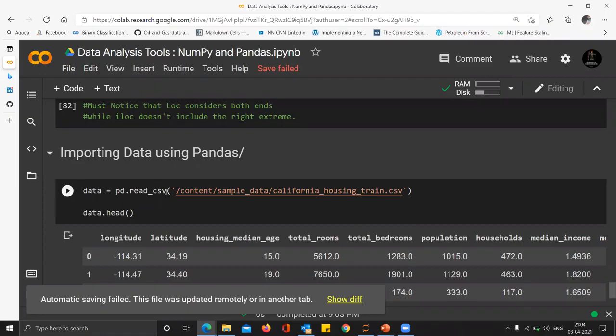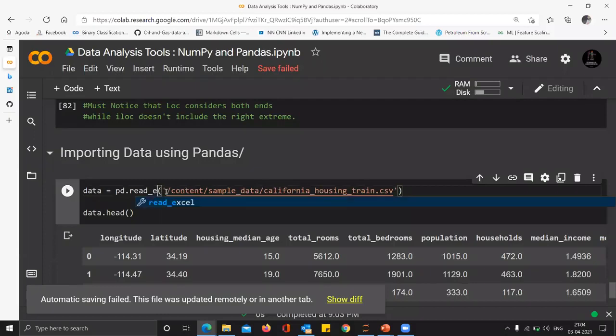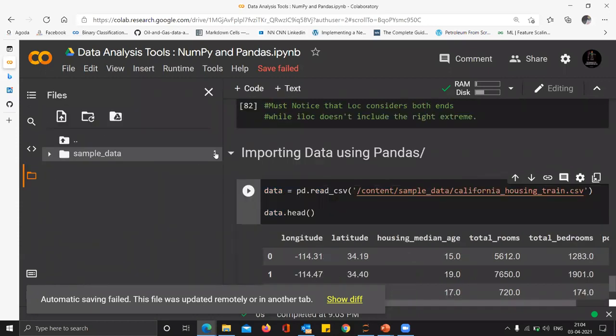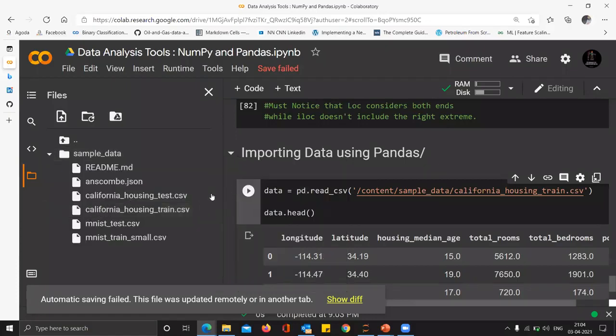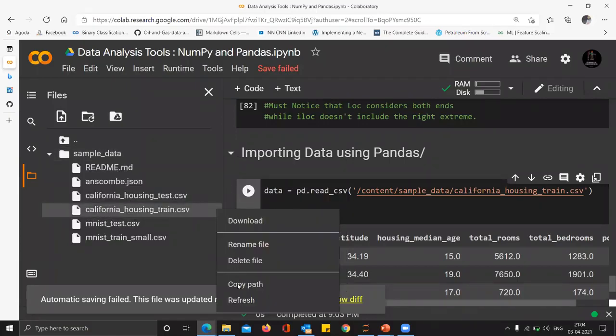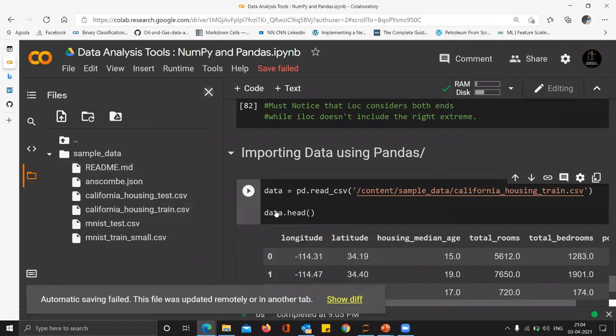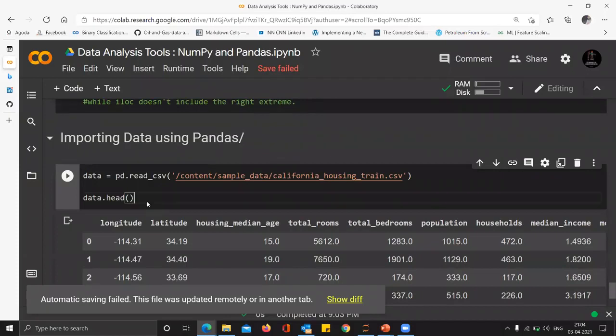If you are reading from an Excel format, you have to provide this. If you are reading from CSV, you use this. So this data I'm importing. If you open Colab, you will find that it already has sample data that you can play with while you are learning this. All you have to do is go to the sample data, open this folder, and copy this California housing train. You can copy the path for this and paste it inside the quote marks, and then you can run df.head.